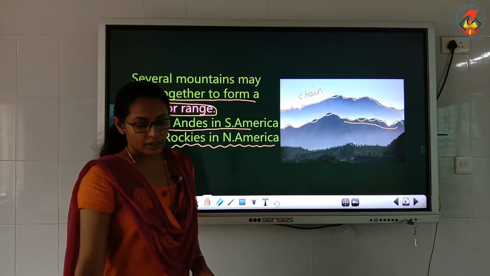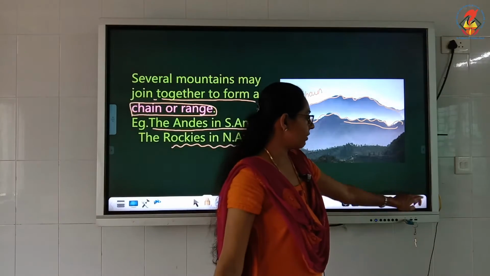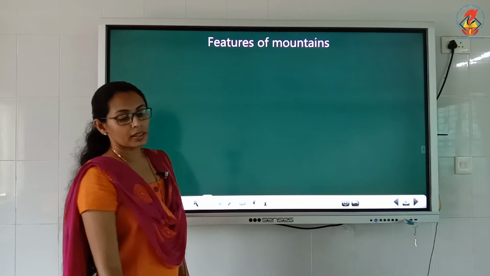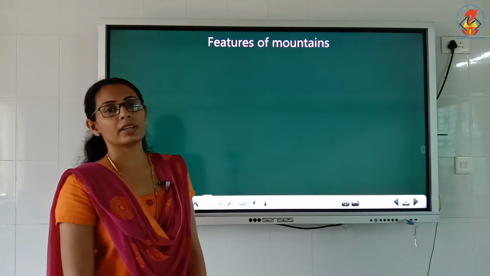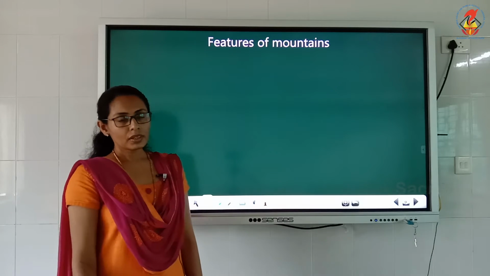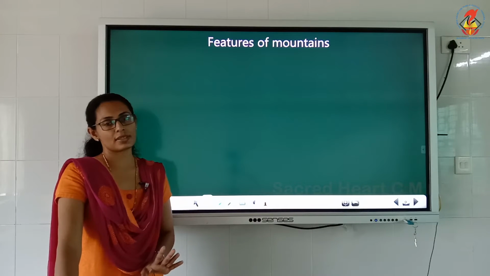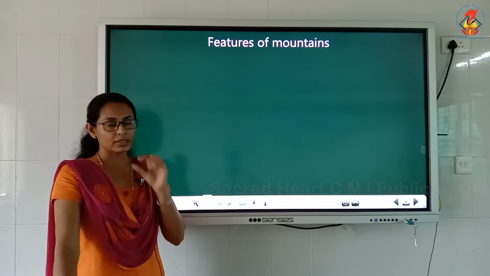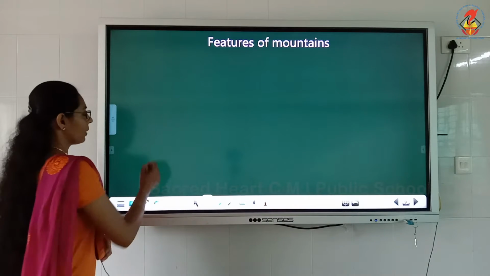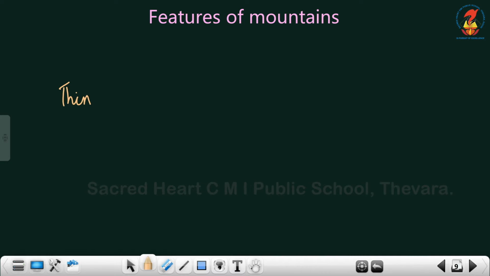Clear, children? Now the next category we are moving to is: what are the important features of the mountains? The first important feature is that the mountains have very thin soil.